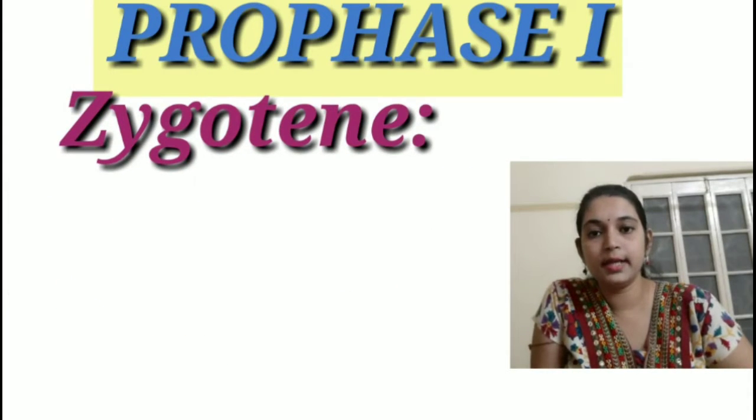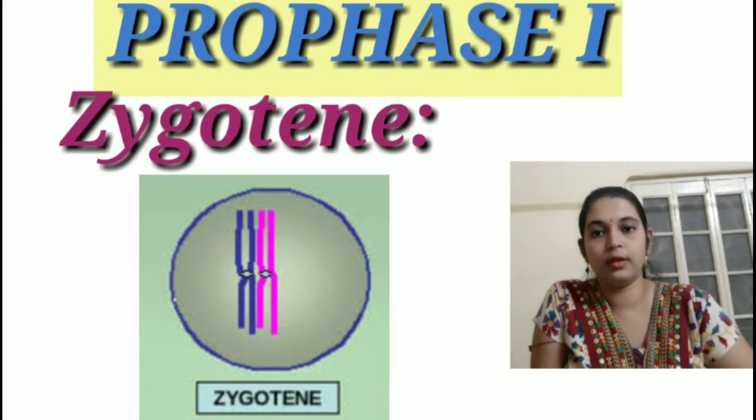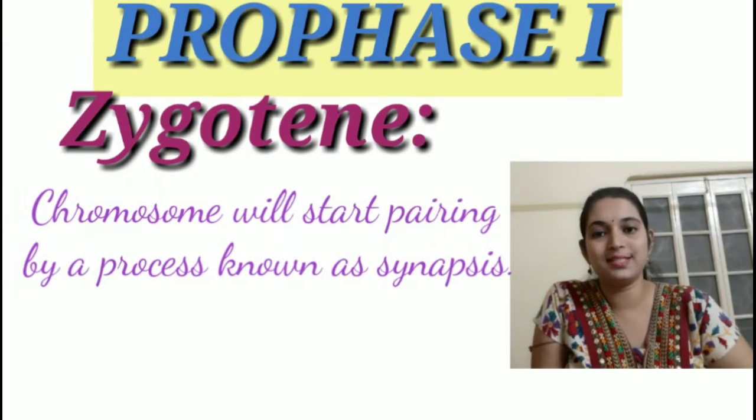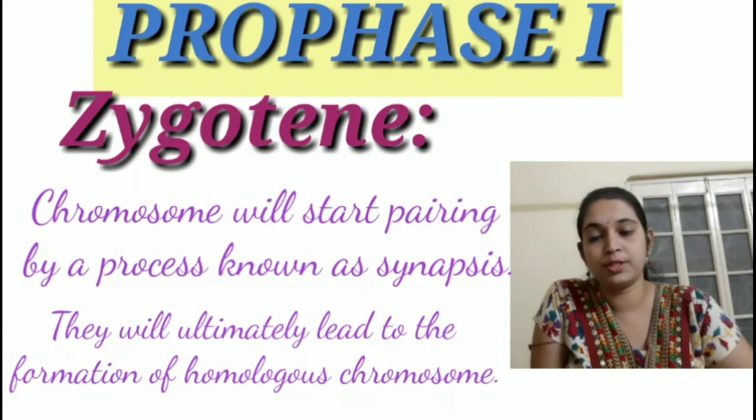Now the second stage of prophase 1 is known as zygotene. The main event of zygotene is that the chromosomes start pairing by a process known as synapsis, which ultimately leads to the formation of the homologous chromosome pairs.